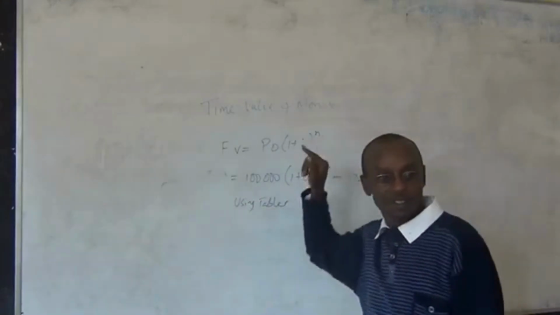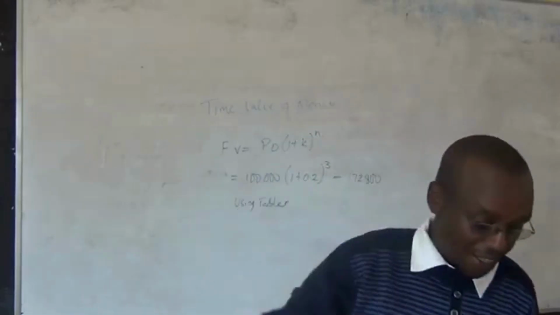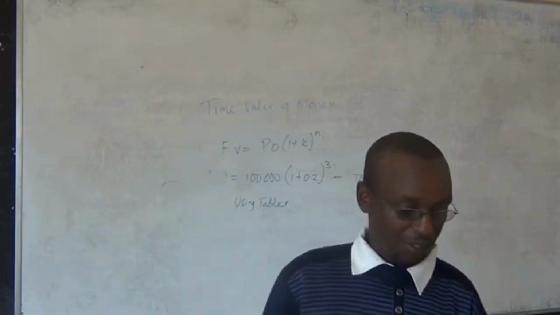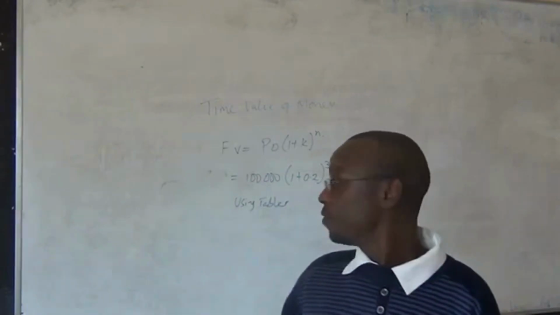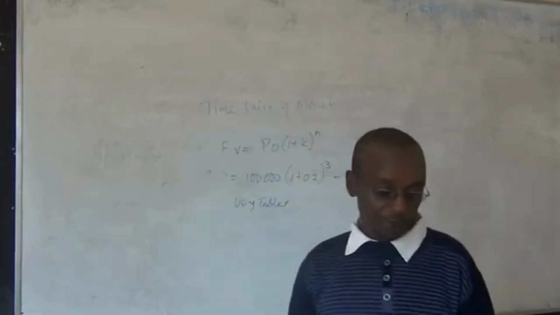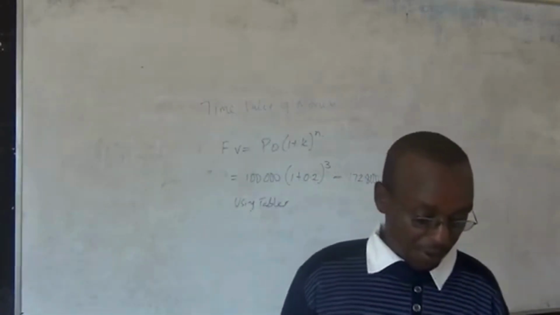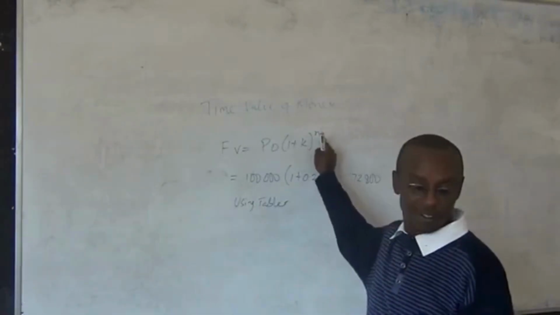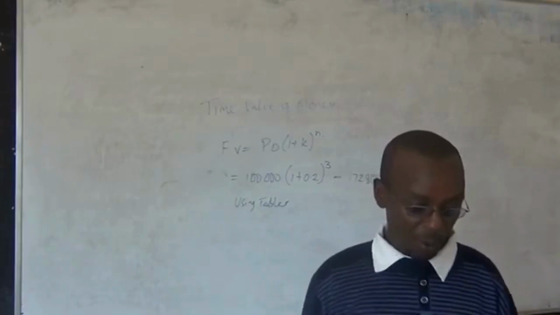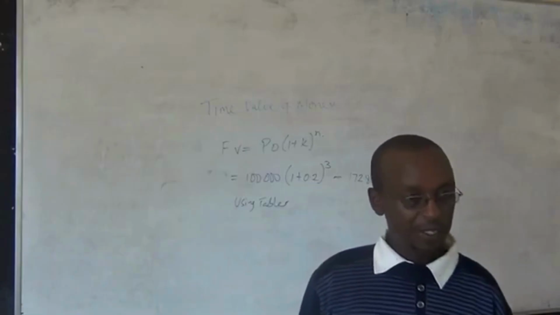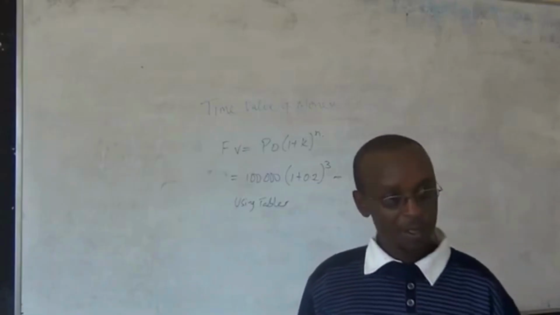Maybe it's 20 years or 30 years, isn't it? Then we introduce the tables that will give this formula here. So for the values of k and n, we have a table which is at the back of the question paper.